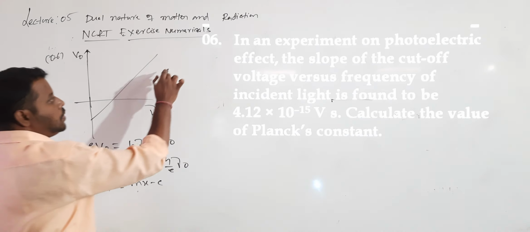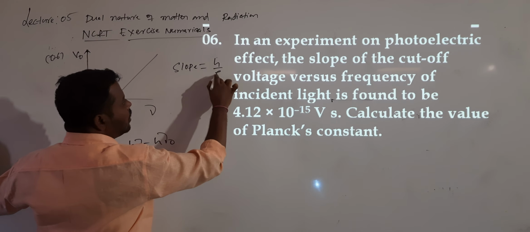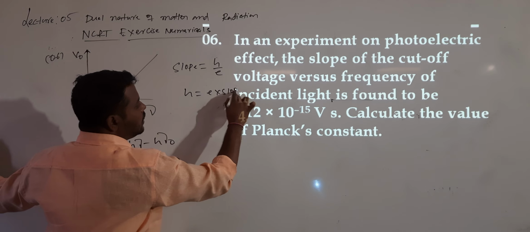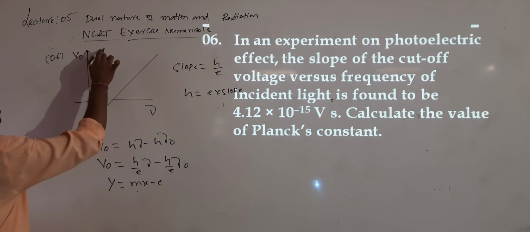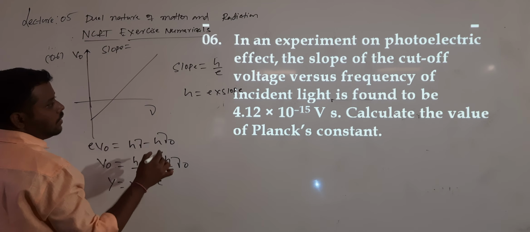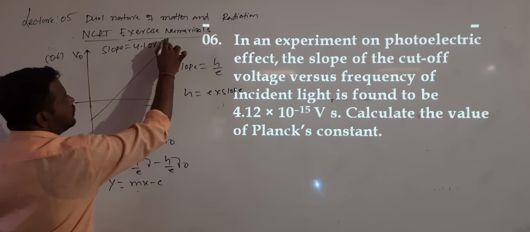What will the slope of the graph give you? The slope is equal to h divided by E. How can I calculate the h value? E into slope. So in this given question, they have given the slope. What is the slope value given? Which is 4.12 into 10 power of minus 15.